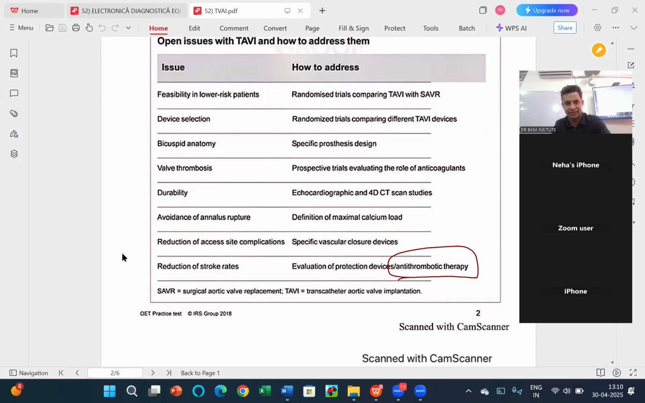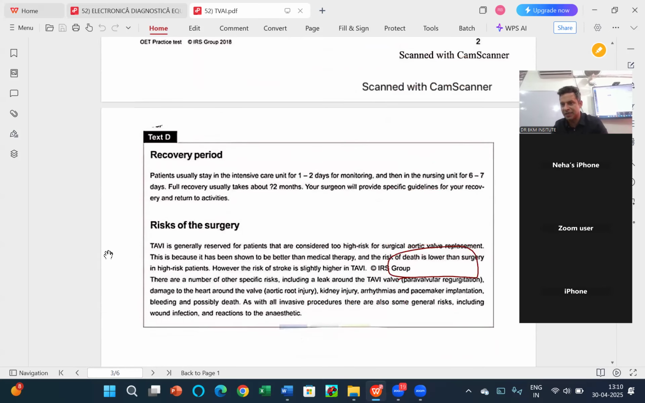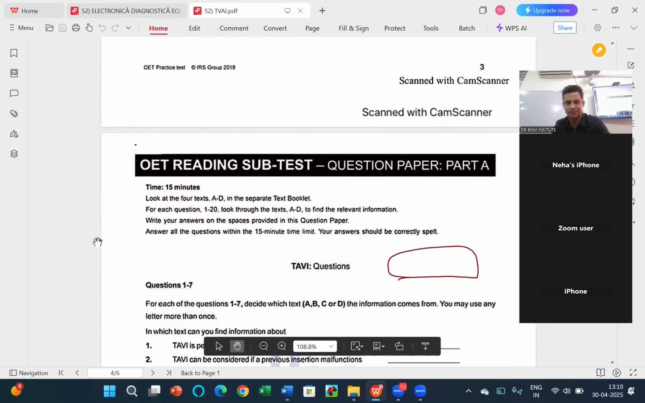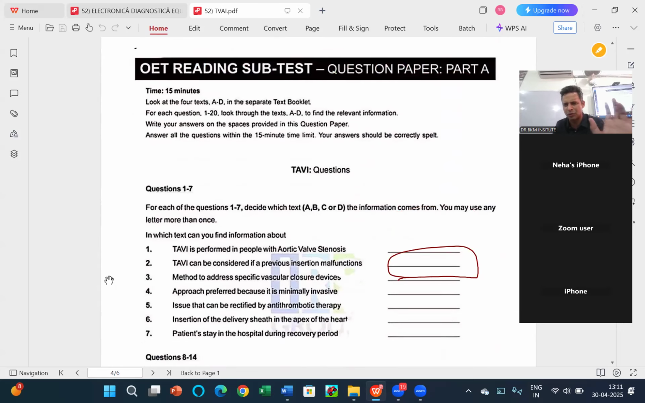Then again, I take this. So issues is in the C paragraph. Recovery period and risk of surgery is given in the D paragraph. Okay. So now I again go to the questions. TAVI is performed in people with aortic wall stenosis. I'm not quite sure, but it can be in A where I read it, but I'm not sure.